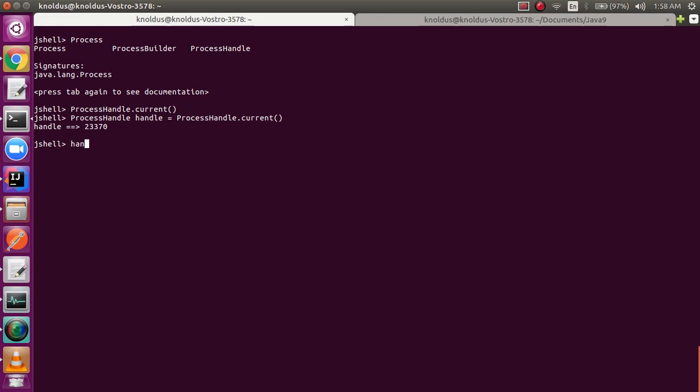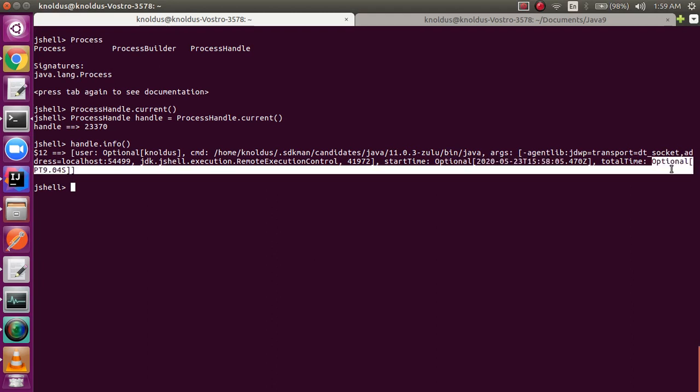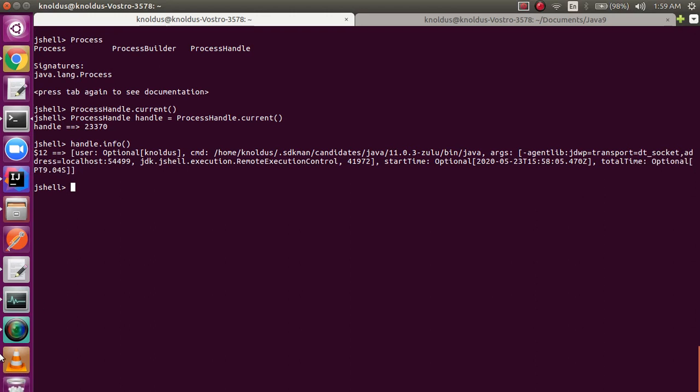With the help of my handle object, I can use the info method to extract the information of my current running process. You can see that the username is an Optional of Noldes. The command which is used for Java 11 is this one. These are the arguments. There comes the start time, the total CPU duration, the total time which is being used, and many more.